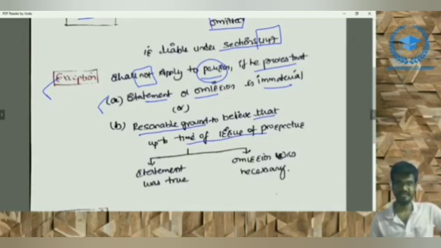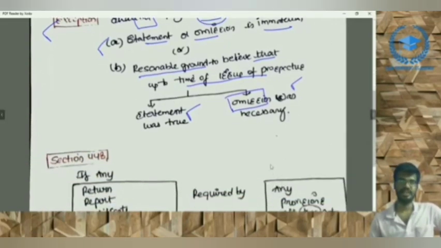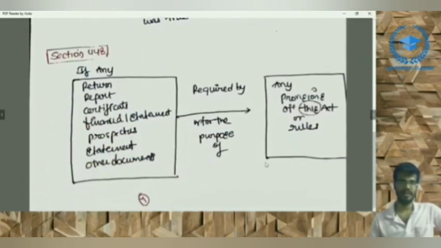The statement was true if included, and if it is omitted, that omission is necessary. These are the two exceptions covered under this section 34. And coming to the next, the second point of our criminal liability, that is section 448.